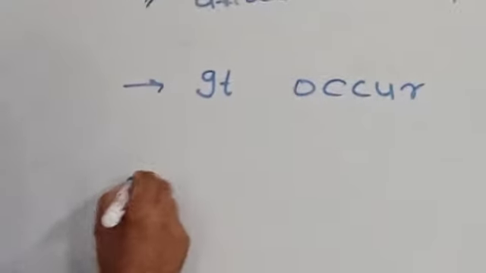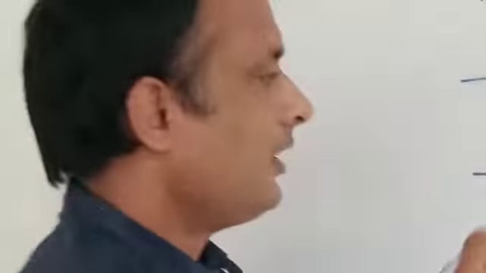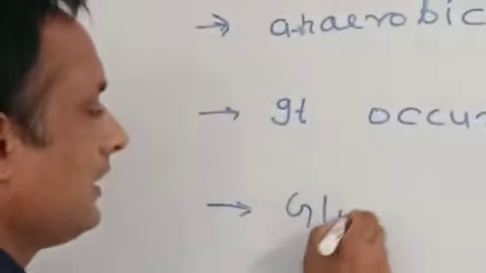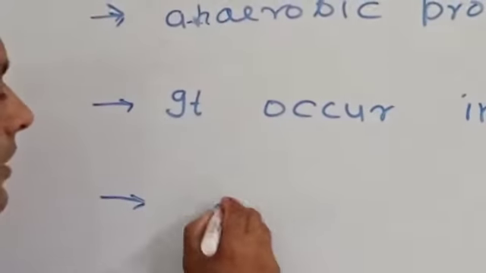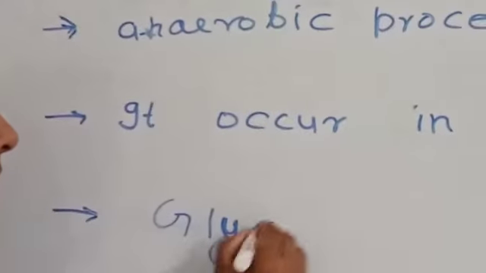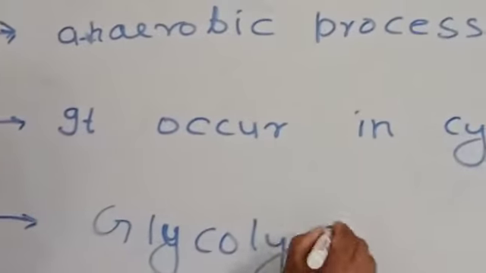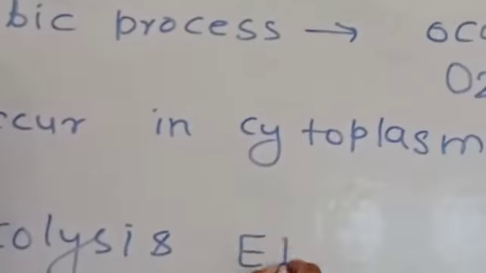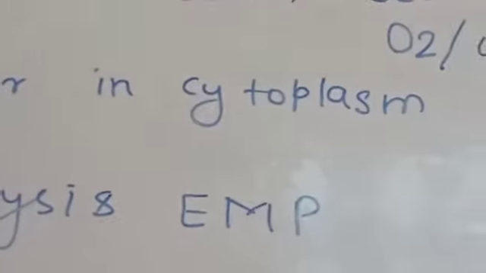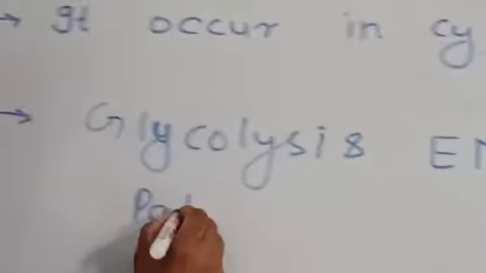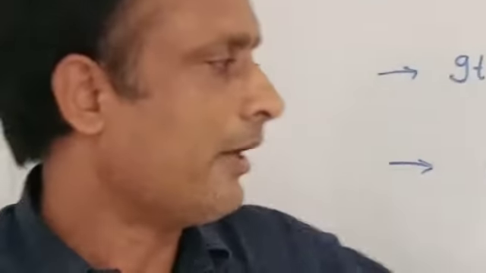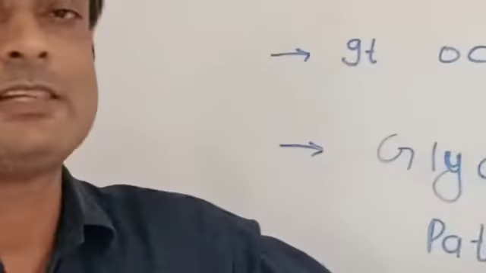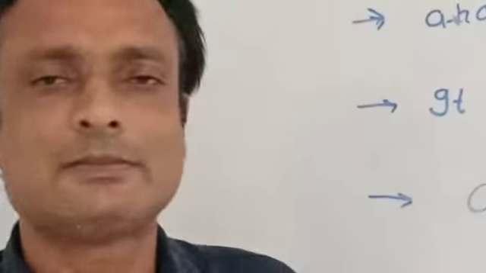Now, glycolysis is also called the EMP pathway. It is called the EMP pathway on the basis of the scientists who discovered this pathway.